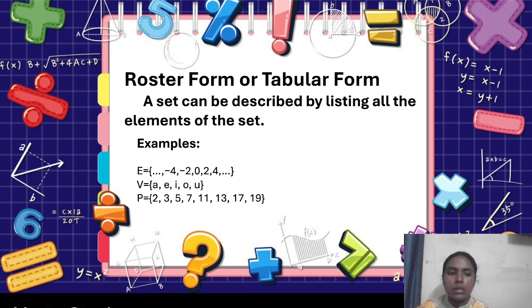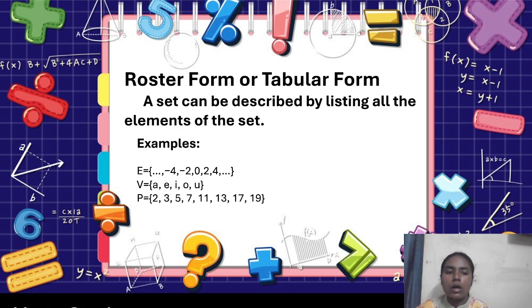For example, here, what is E? E is the notation that we gave to denote the set. So E is equal to curly bracket minus 4, minus 2, 0, 2, 4. Here the example is denoting what? The example which we previously saw came here.